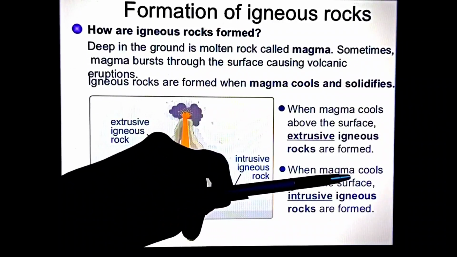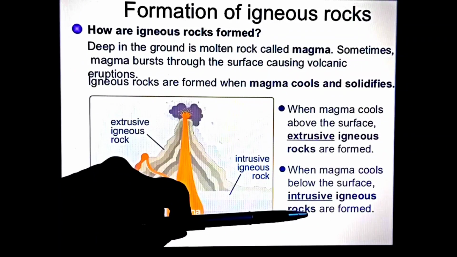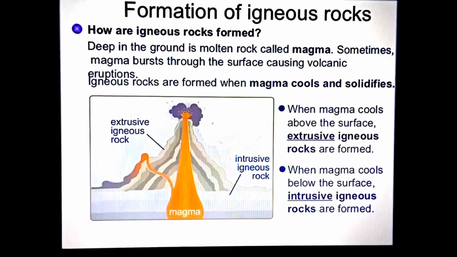And when the magma cools below the surface, it forms intrusive rocks. Intrusive means interior, inside the volcano or below the earth's surface. When the magma cools below the earth's surface, it is known as intrusive igneous rocks.